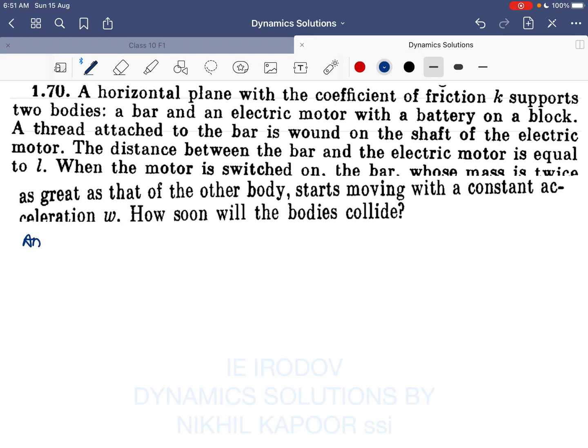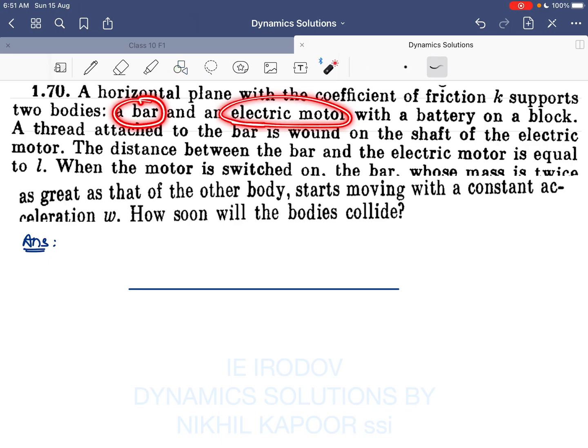Let's start with the 70th example from Irodov's dynamics. A horizontal plane with coefficient of friction k supports two bodies. So here that's the horizontal plane, with coefficient of friction k. It supports two bodies, a bar, and an electric motor with a battery on a block.